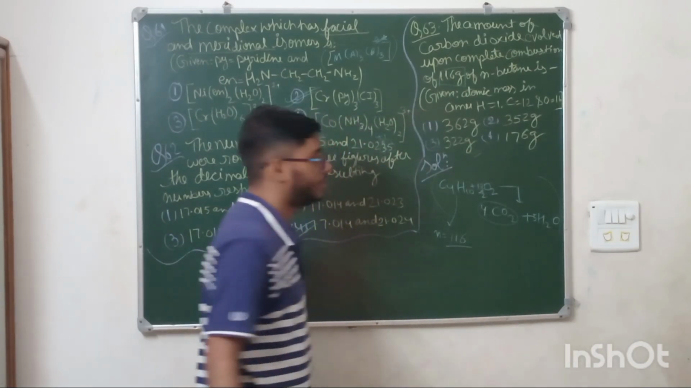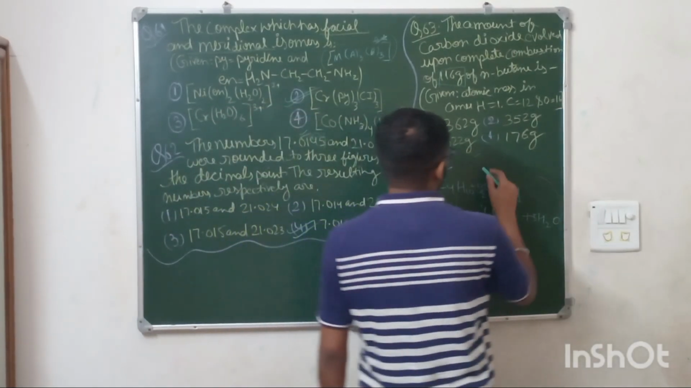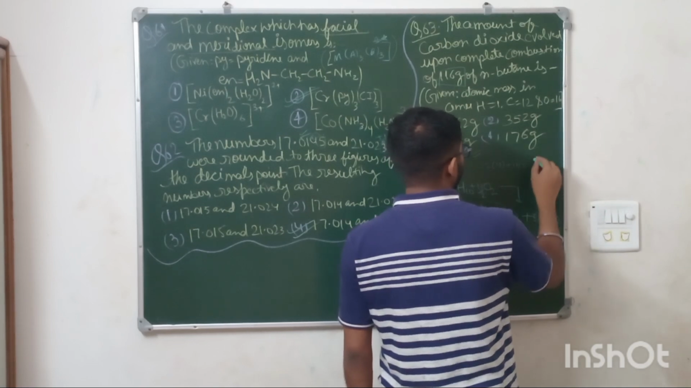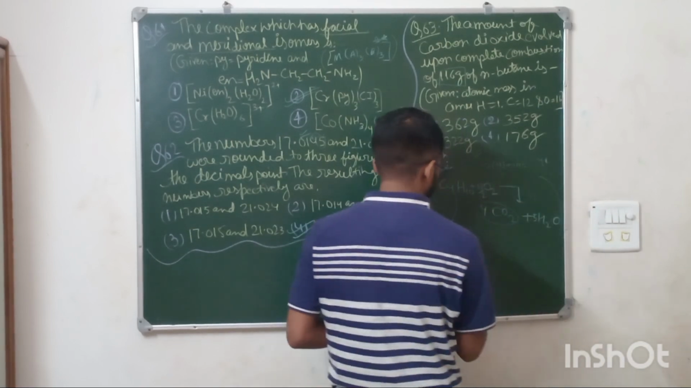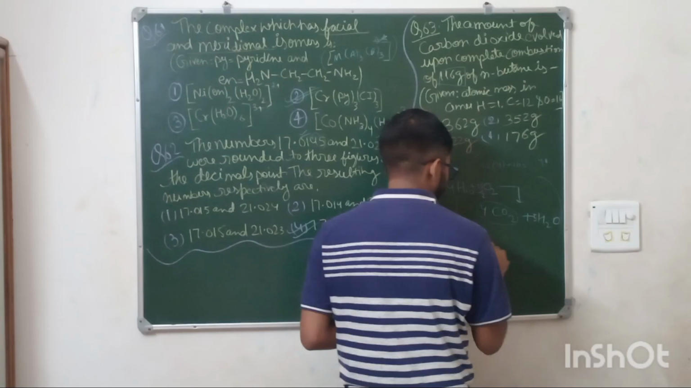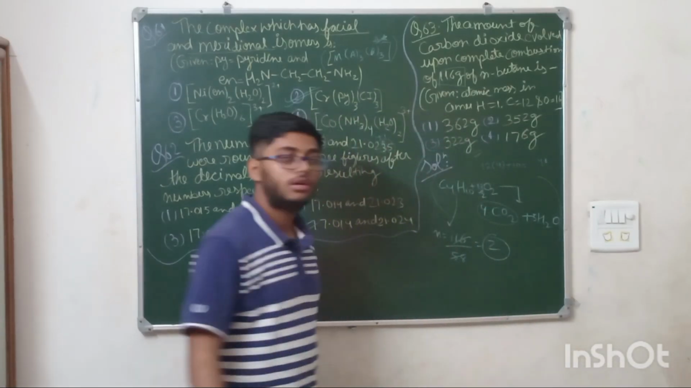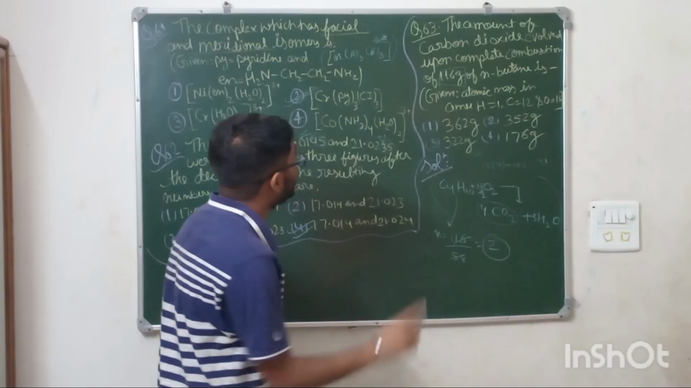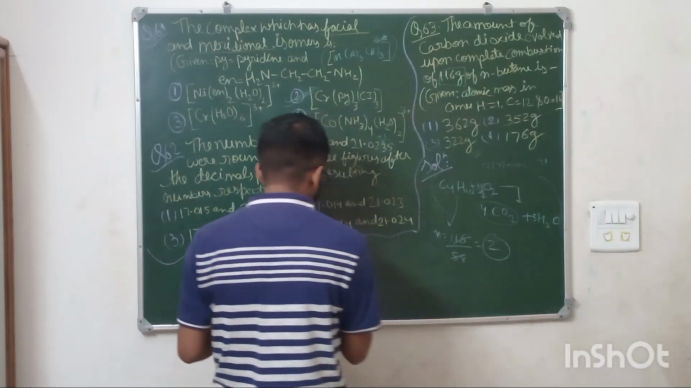What is the molar mass of C4H10? You can take it out: 12 into 4 plus 10, 48 and 10, 58. Okay, so number of moles is coming out to be 2. Means the same number of moles would be of CO2 only. Okay, so amount would be what?